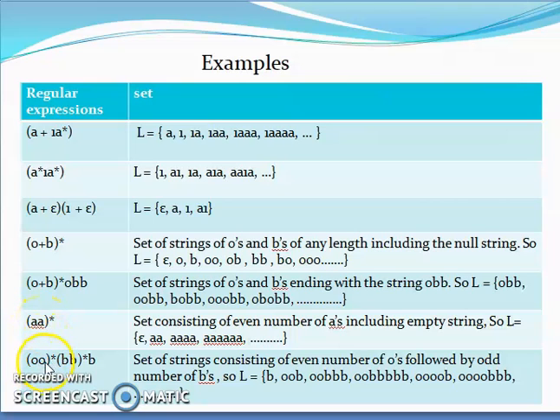Then similarly we have OO star, then OO BB star followed by a B. So in this language, these 2 parts are optional. So the minimum string will be B. Then we have 2 O's followed by B. So all the strings will always end in B. And we can have 2 O's, 4 O's, 6 O's, any multiples of 2. Similarly, we can have B's in multiples of 2, either 0, then 2, then 4, then 6. So likewise, we will write the strings for this particular language.